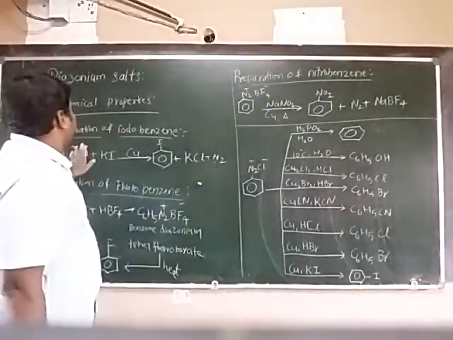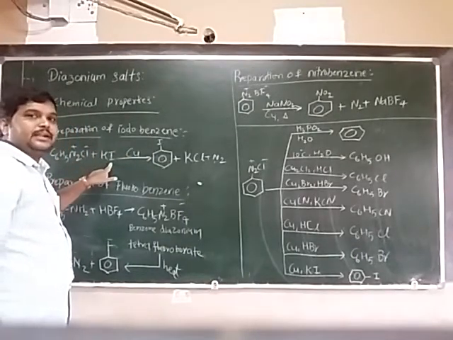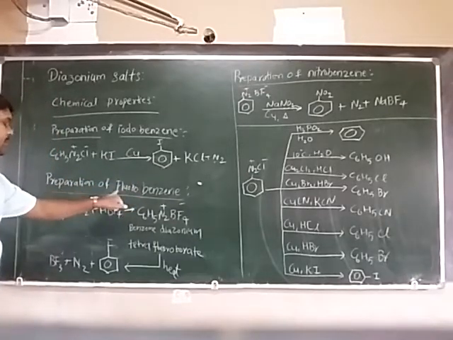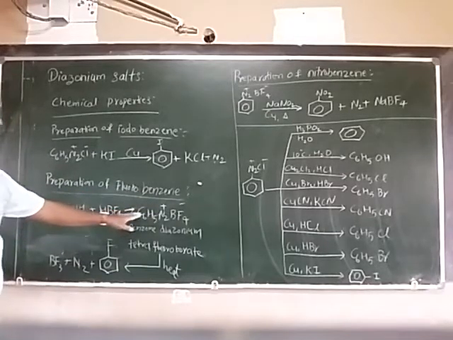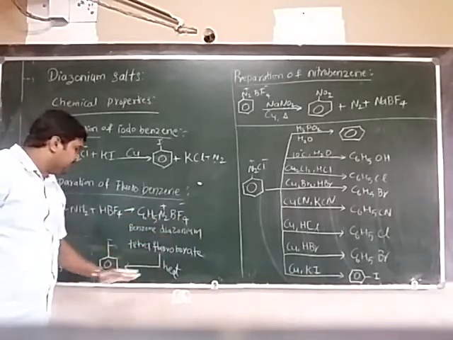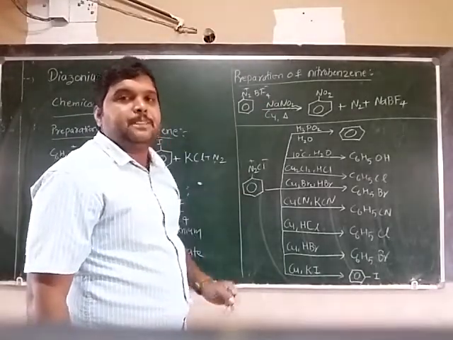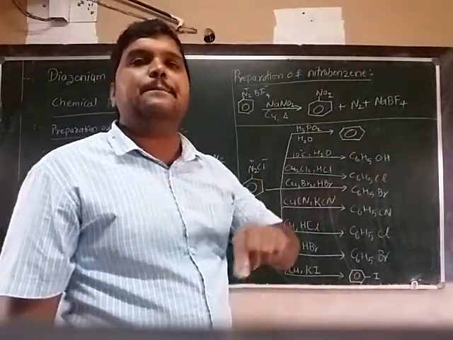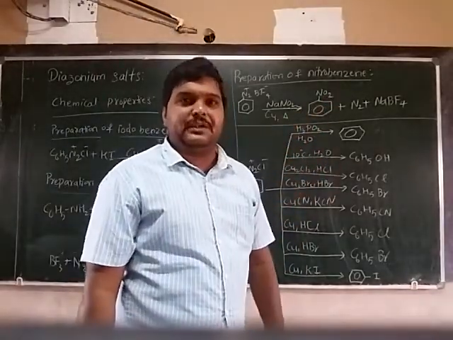So this is the preparation of iodobenzene from benzene diazonium chloride with potassium iodide in the presence of copper. Preparation of fluorobenzene: when aniline reacts with HBF4 it leads to the formation of benzene diazonium tetrafluoroborate. This, upon heating, gives the fluorobenzene. Next, preparation of nitrobenzene: benzene diazonium chloride when reacts with sodium nitrite in the presence of copper gives nitrobenzene.